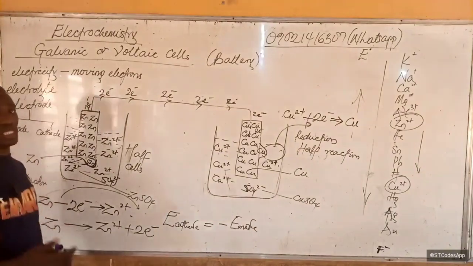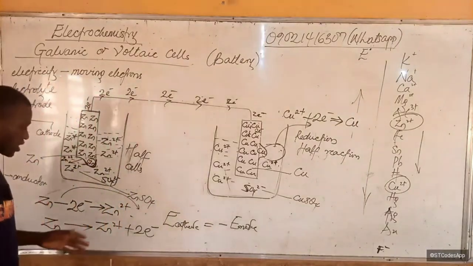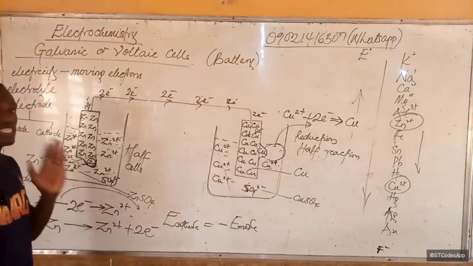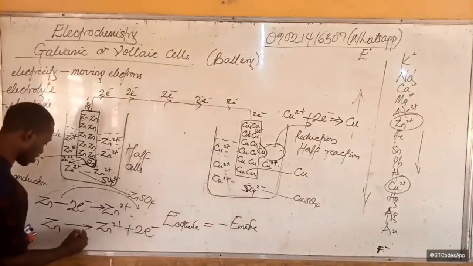Now, another way to see it is, because in JAMB questions, a chemical reaction will be written for you, and then you'll be asked which one is oxidation and which one is reduction. The trick is this. Once you see the electron on the right-hand side, that is oxidation.